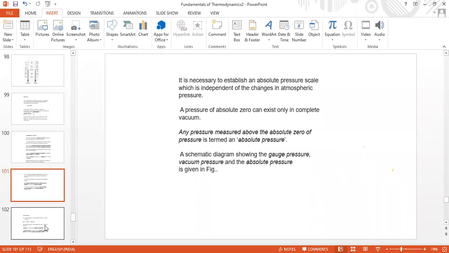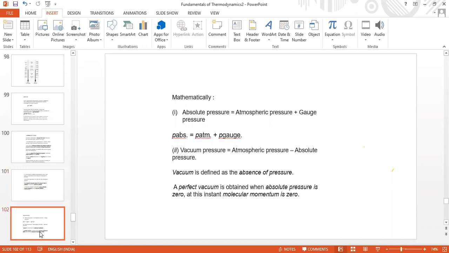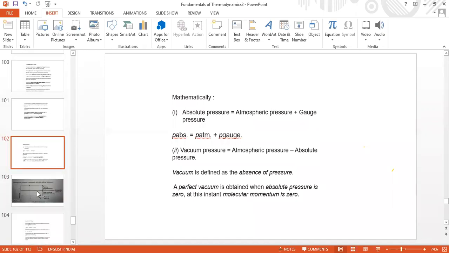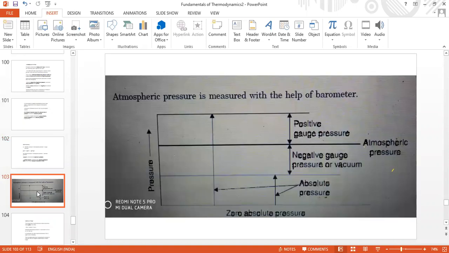Before that, you see this diagram. This is what we mean by gauge pressure and absolute pressure. There are two references, as I said.